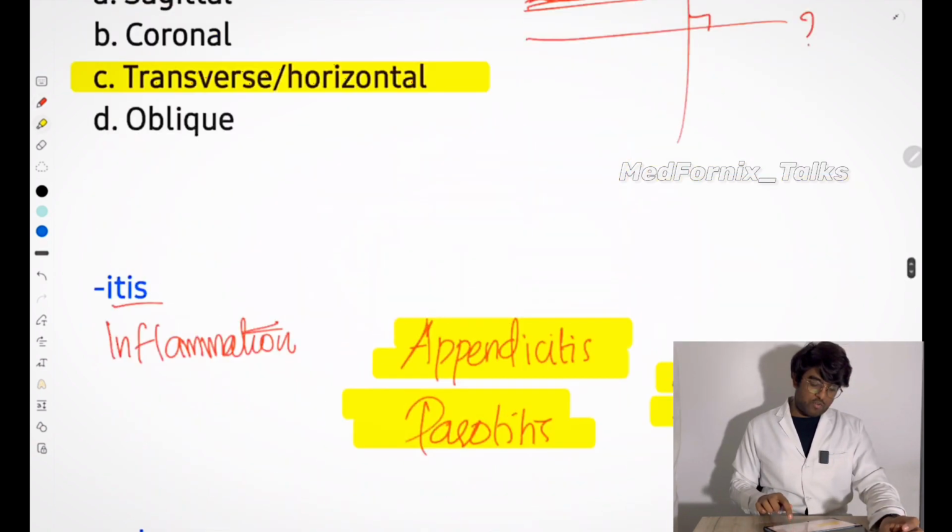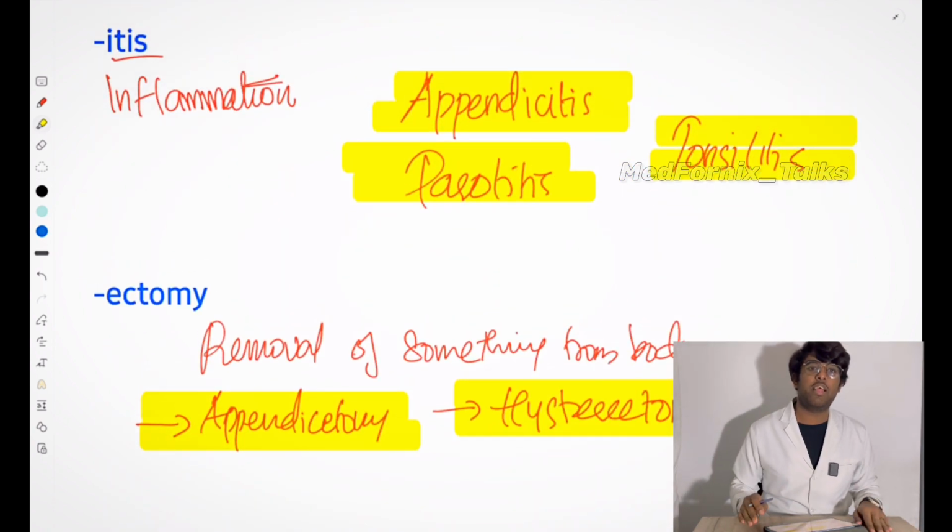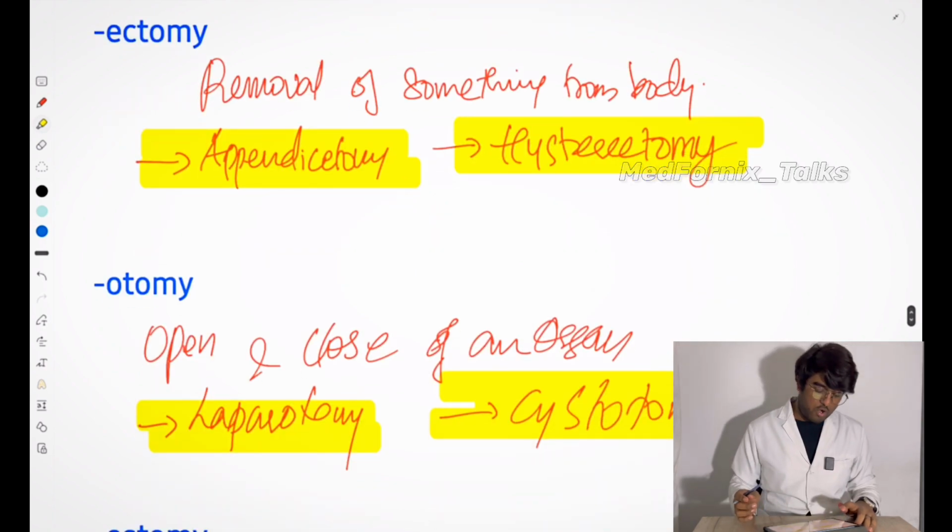So we have talked about the 4 major suffixes you use on a daily basis: itis, ectomy, otomy, and ostomy. So that ends the questions. The next topic we will talk about is bones, joints and so on. I hope you have enjoyed this session and understood every topic, because I have taught everything, and it is also provided in my lectures. So watch that video once and you can do these questions by yourself. I hope you have studied everything. Stay tuned for the next video. Until then, bye.